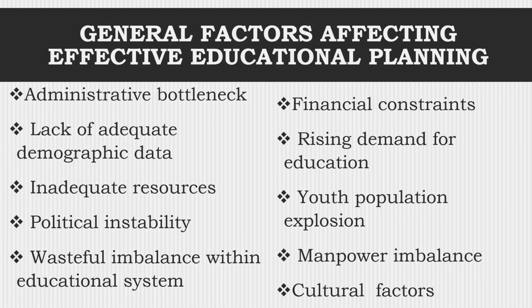And then as I close up, let me discuss general factors affecting effective educational planning. One is administrative bottleneck. The capacity and ability of administrators is one of the bottlenecks to educational planners. They place immediate hindrances in the planning process. Their willingness and ability to plan will also determine the effectiveness of the planning process.